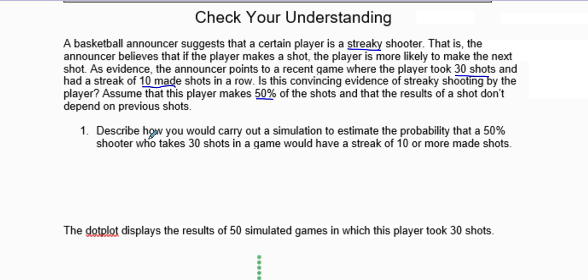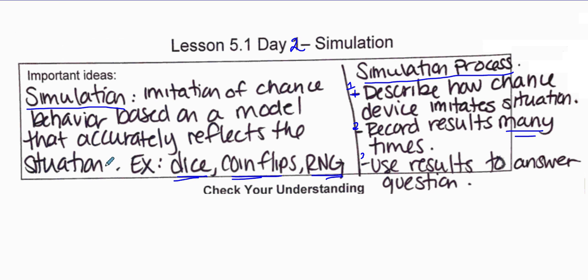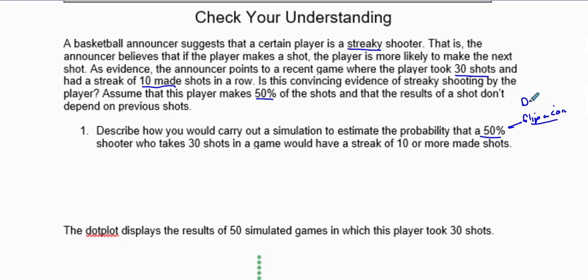Now, first off, we're going to describe how you will carry out a simulation of a 50% shooter who takes 30 shots. So how can you get 50%? Well, this is generally done by flipping a fair coin. So we're going to flip a coin, and that is what we're using. And so right here is where we describe the device we're using. In this case, the device we're using is flipping a coin.